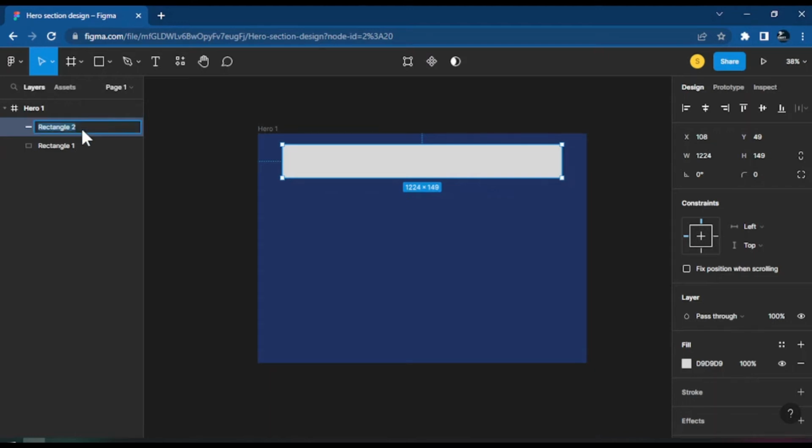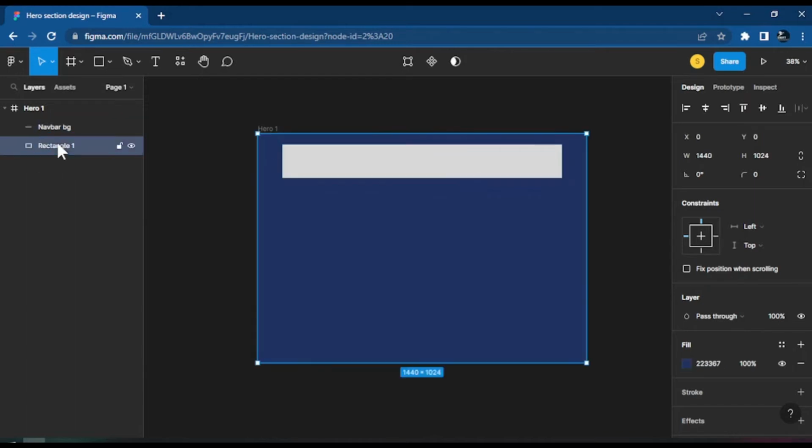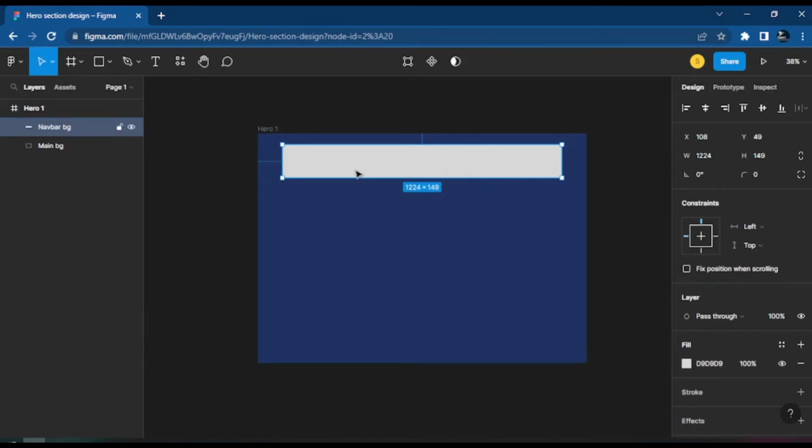Okay. So I will just call this one nav bar BG. Okay. BG rather. And if I do BG there, let's call this one main BG. Okay. And so this is our main BG. So all these names we already give them here. If you look you will notice that these names sound like classes. You will see how you use them, and still understand your code before you even start to decode them.